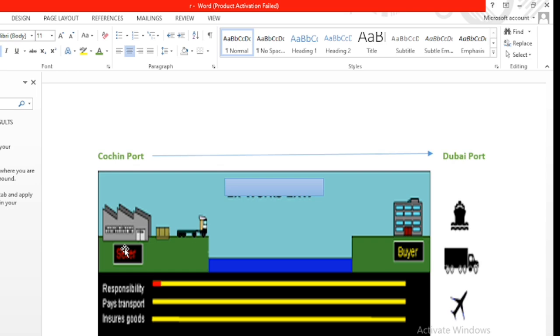The buyer wants the product anyhow. He contacts the seller, but the seller says, no, I don't know anything about the shipment. I will do one thing. I will get my cargo ready in my factory. You go and collect the cargo from my factory. How can we represent this transaction in a legal document like a purchase order? That is one question. If I write, according to the agreement, as a seller, I will ensure the cargo is ready in my factory, the buyer will pick it up. If we write like that, what will happen?